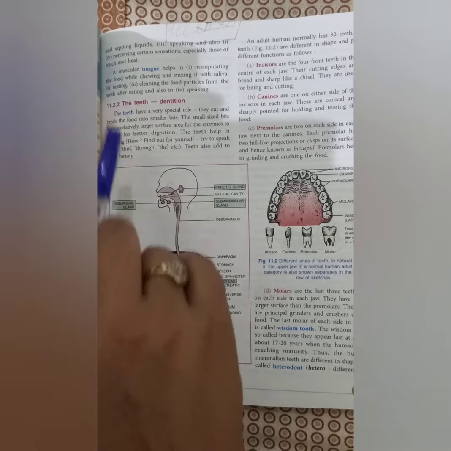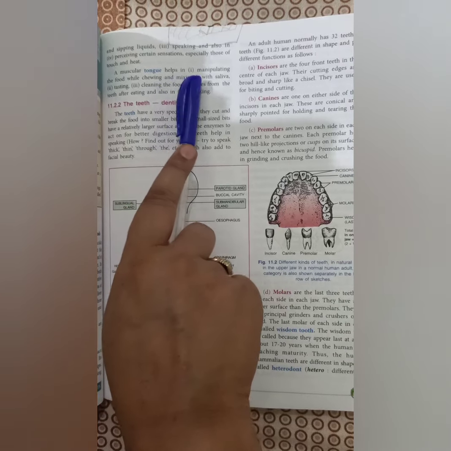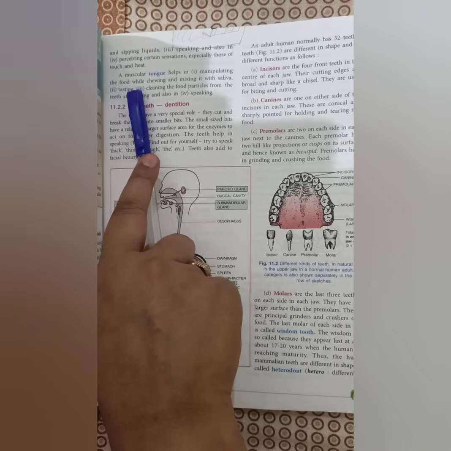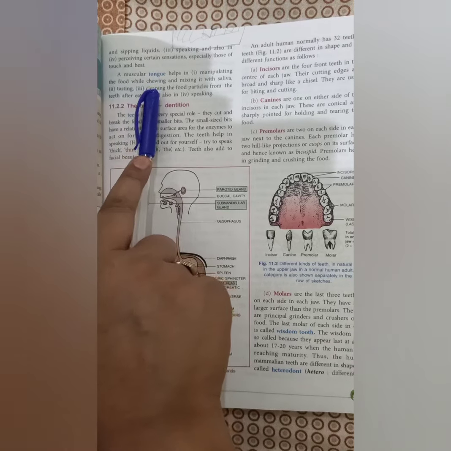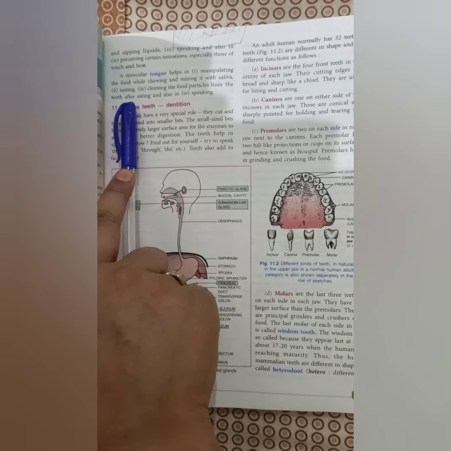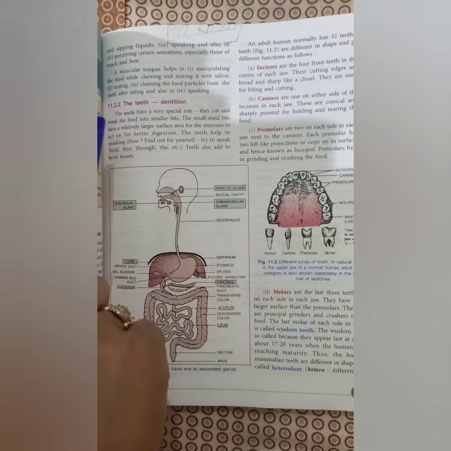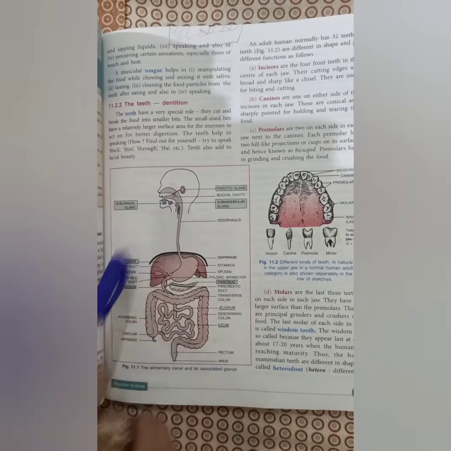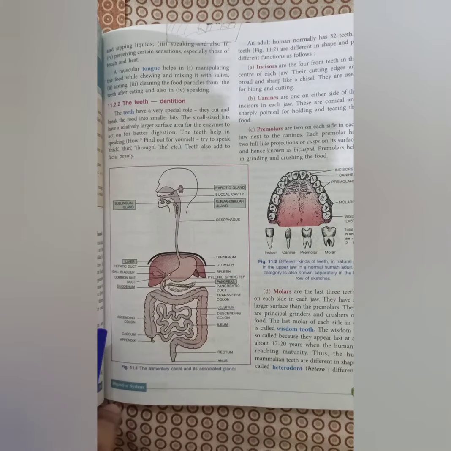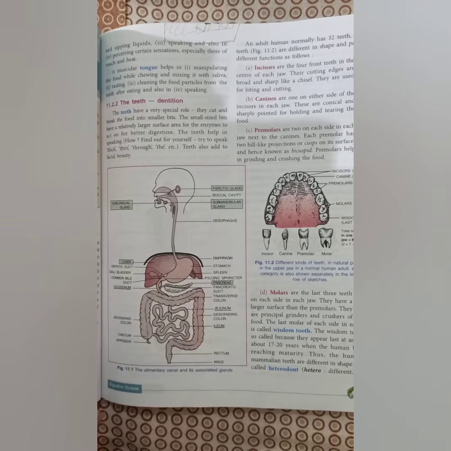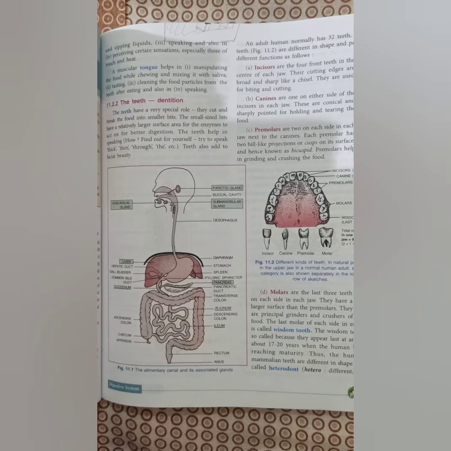The muscular tongue helps in masticating, which means it allows the food to mix with the saliva. It also helps in tasting and in cleaning food particles from the teeth. Another organ is the teeth, which form the dentition. Teeth have a very special role. They cut and break the food into smaller bits. Small bits have a large surface area, so it is easy for the enzymes to act on them for better digestion. Teeth also help in speaking.